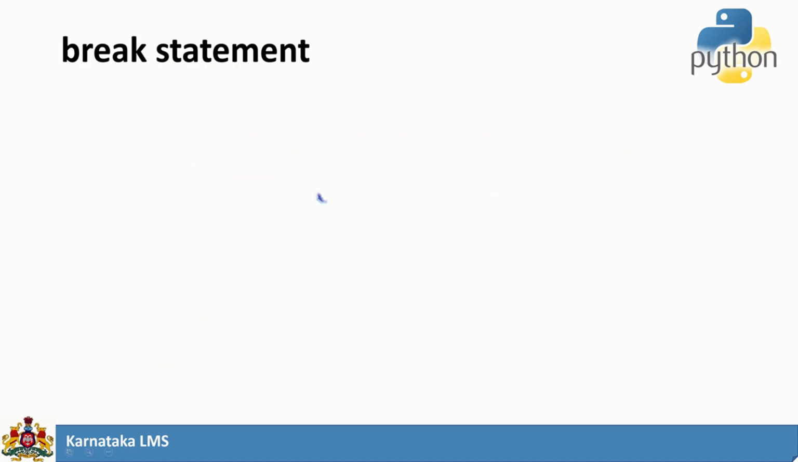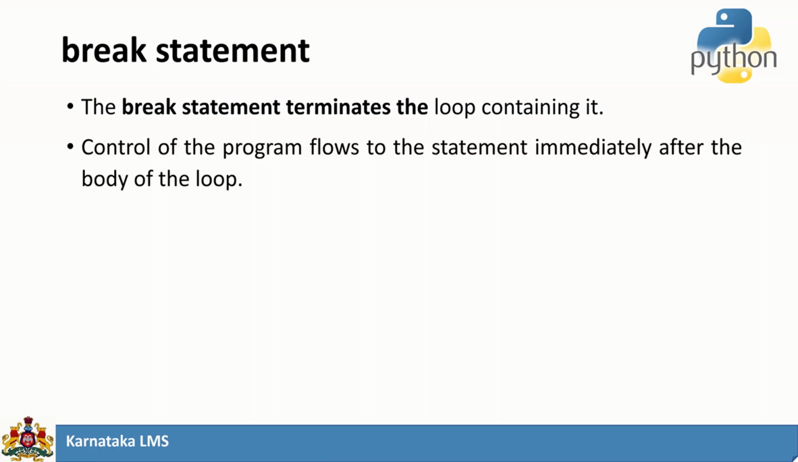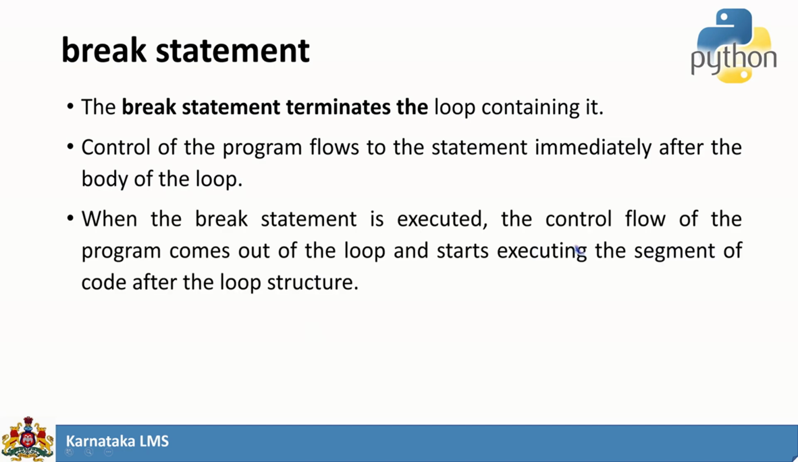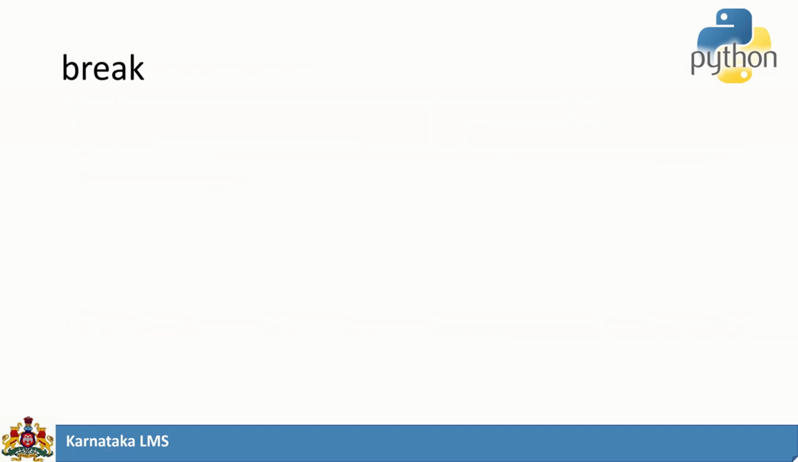Break statement. As we have seen in previous languages like C, C++ and Java, break statement terminates the loop and takes the control out of the loop before the condition is satisfied. So here immediately the control will be taken out of the loop. When the break statement is executed, the control will come out of the loop and start executing the remaining part of the program. If the break statement is inside a nested loop, it will take the control only out of the innermost loop.